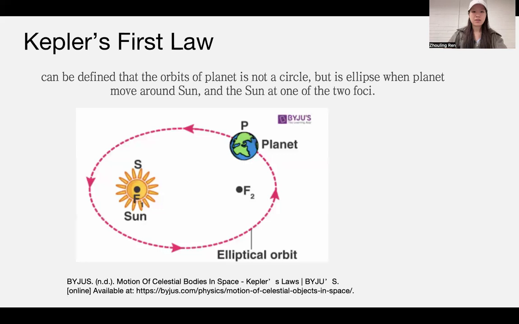Today I will talk about the solar system, and firstly I will define Kepler's laws. Kepler's laws describe the orbits of planets around the Sun. The first law states that the orbit of a planet is not a circle, but an ellipse when planets move around the Sun. The center of the Sun is always located at a focal point of the elliptical orbit, which means the distance between the planet and the Sun is constantly changing.